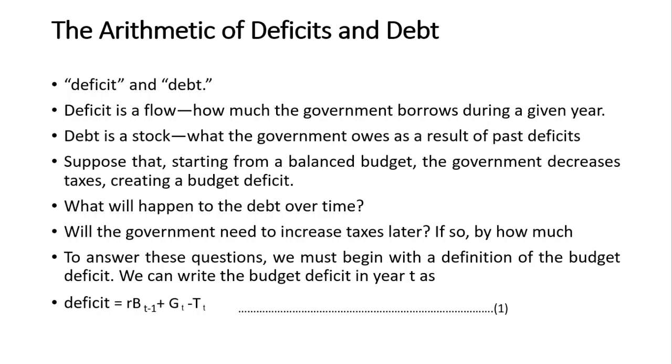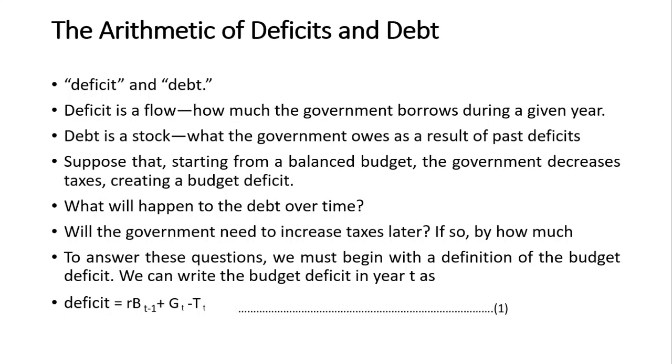And then in such a situation, the government decreases taxes by 50 rupees. It means to meet this 100 rupees of expenditure, the government has to borrow 50 rupees. So a budget deficit of rupees 50 is created.